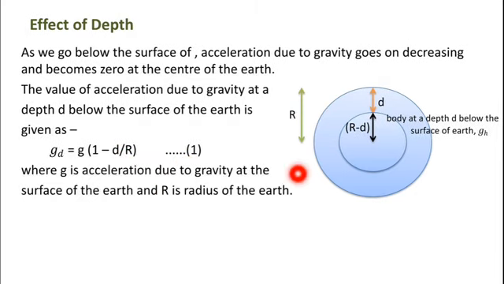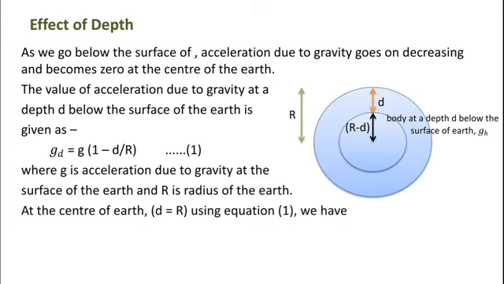At the center, what happens? The depth d will be equal to the radius capital R. So we can calculate the value of acceleration due to gravity at the center with the help of equation 1. In equation 1, when we put small d equal to capital R, we get the value of g at the center.